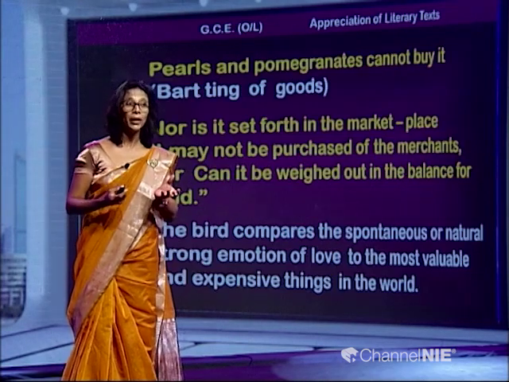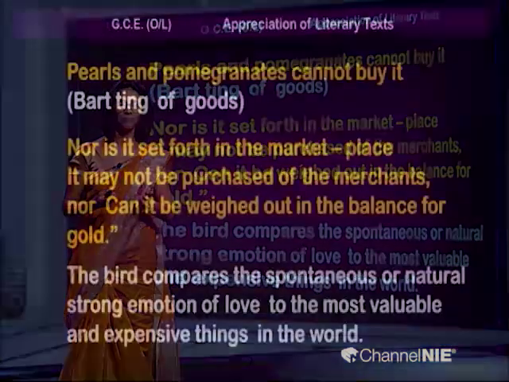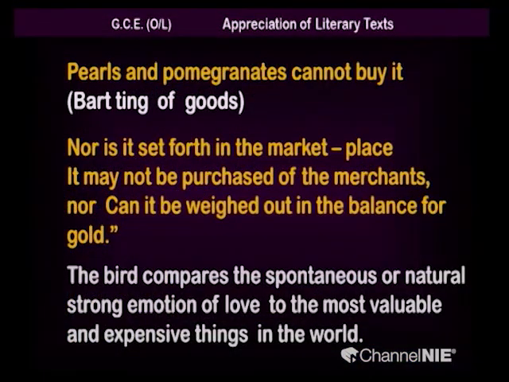"Pearls and pomegranates cannot buy it." Again, she refers to two other valuable things. Pomegranate is a type of fruit, but it suggests that it is also a very expensive fruit, right. And at the same time, pearls again, something very expensive, right. So, exchange of pomegranates and pearls and buying love, he says that it is impossible.